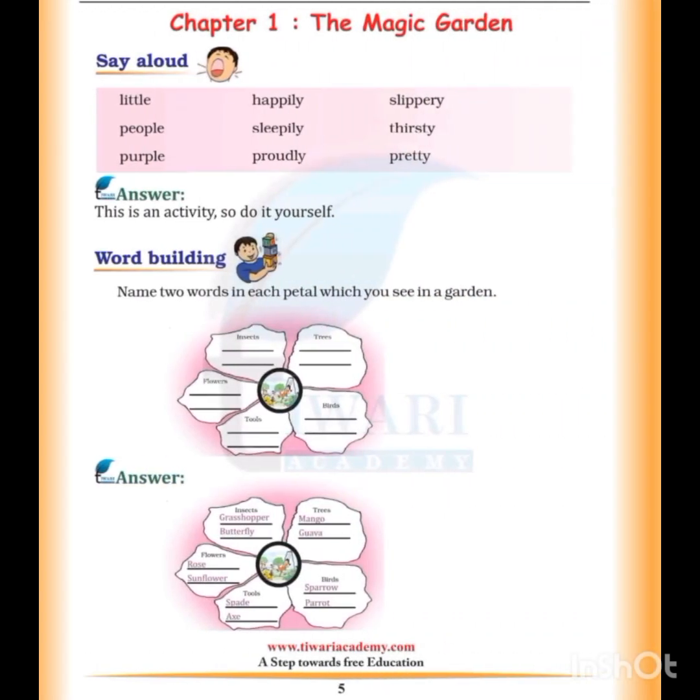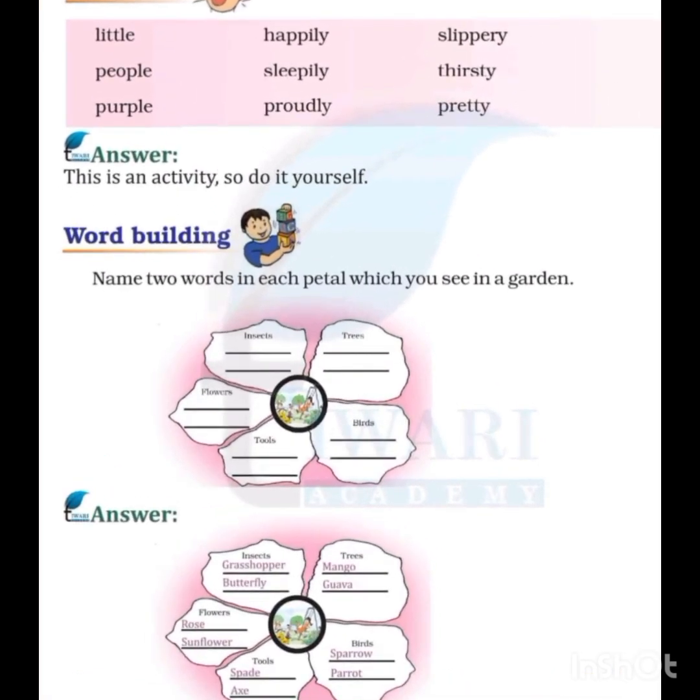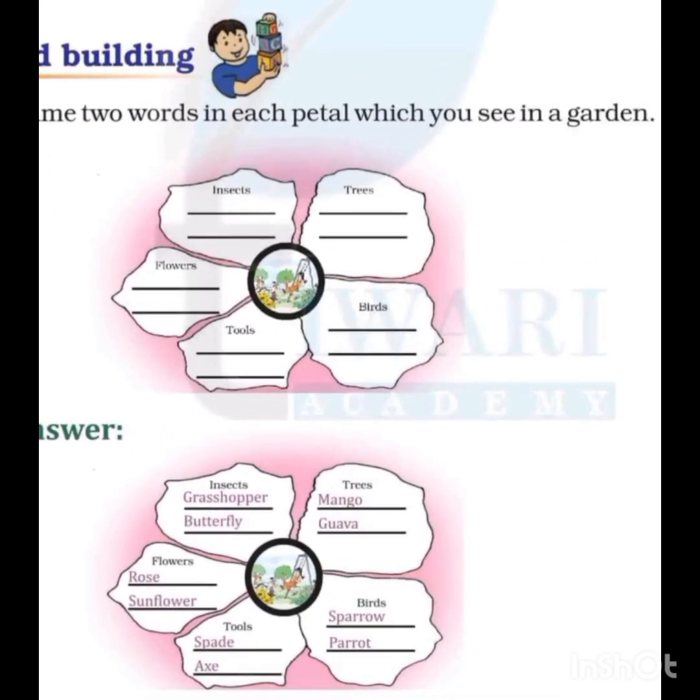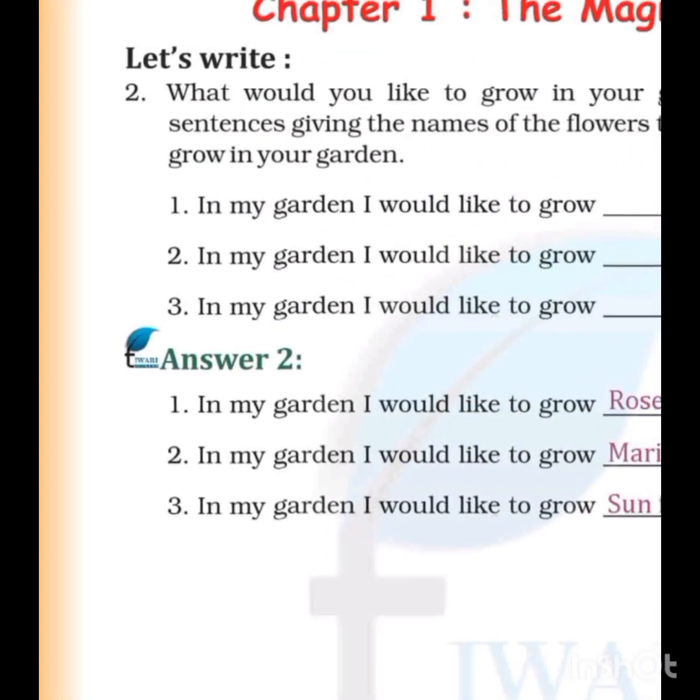Now here the magic garden. This is an activity, so do it yourself. Name two words in each petal which you see in the garden, like insect: grasshopper, butterfly; trees: mango, guava; flowers: rose, sunflower; tool: spade; eggs; birds: sparrow, parrot.